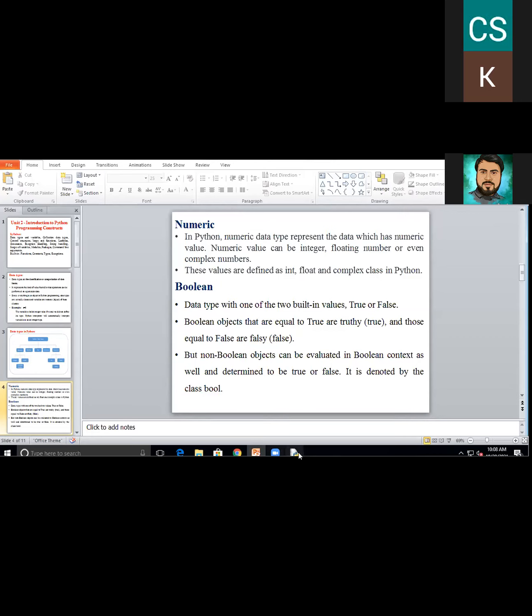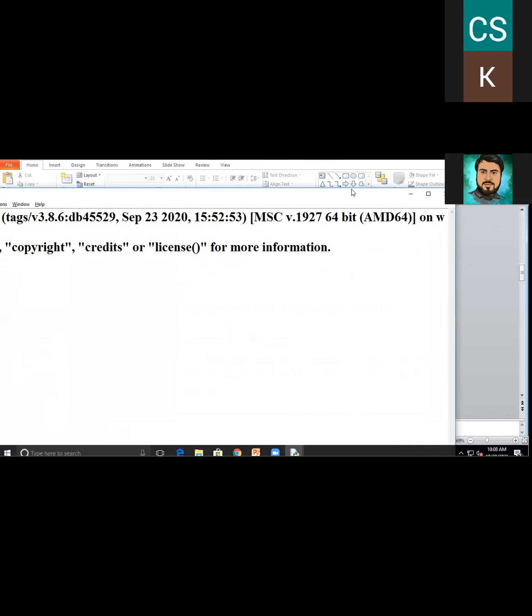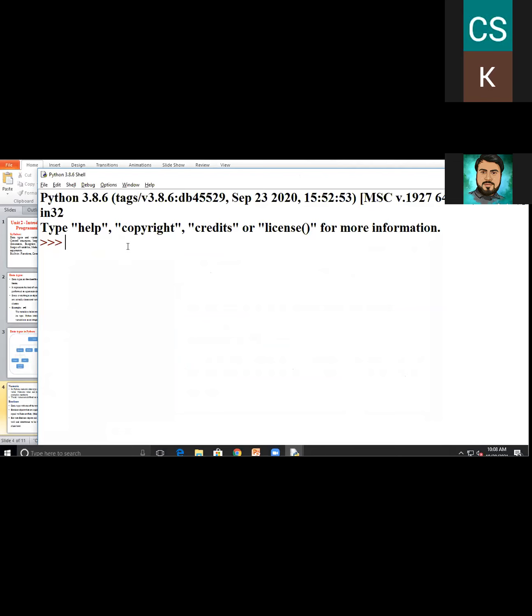First, we will consider the integer data type. Here, when we enter data in a program, how do we find its data type? For identifying whether the entered data type is an integer, how do we verify?